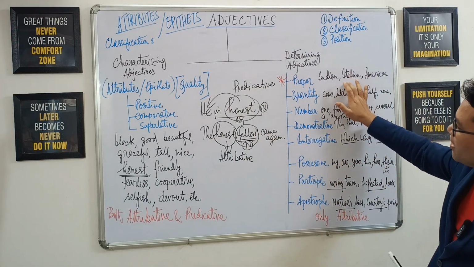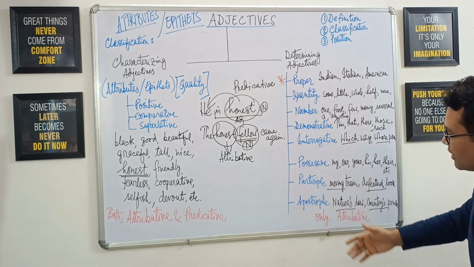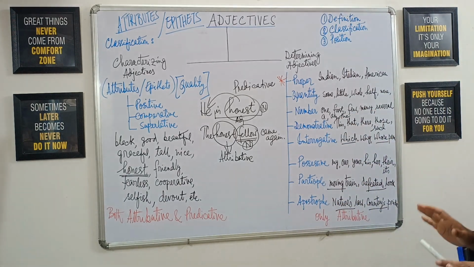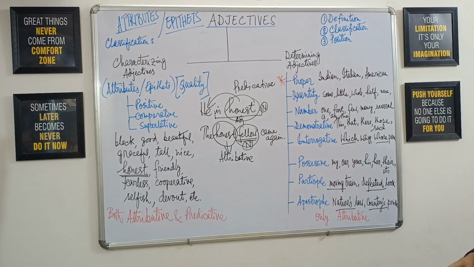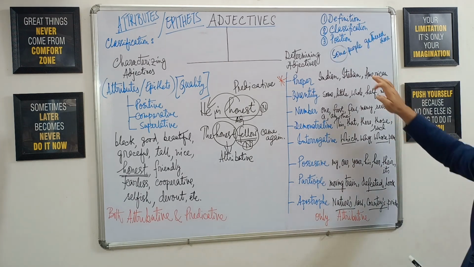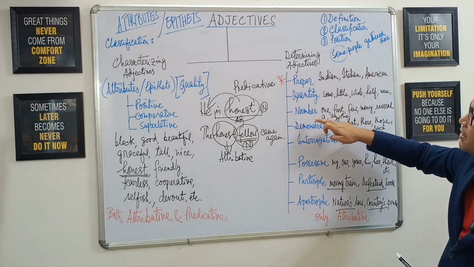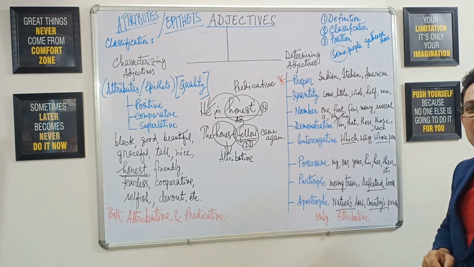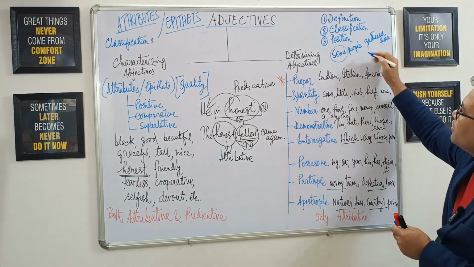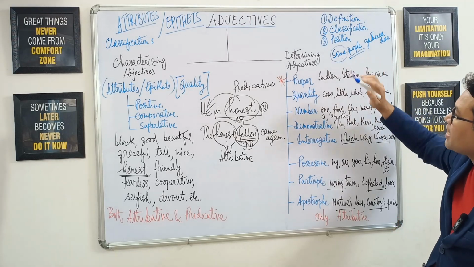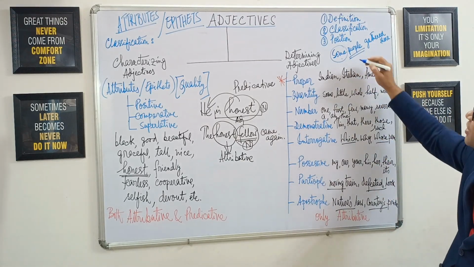So apart from the proper adjectives, all the remaining adjective types must be used only as attributive adjectives. Take for example, here the adjective some is referring to number, an unspecific number, and it is being placed before the noun people. So some, here this adjective is attributive.